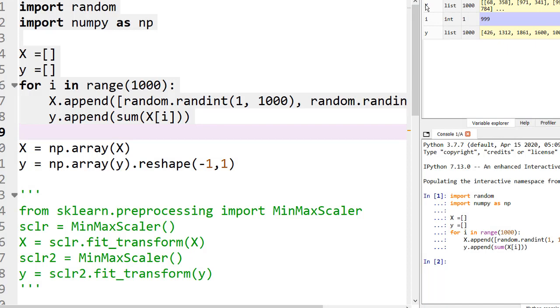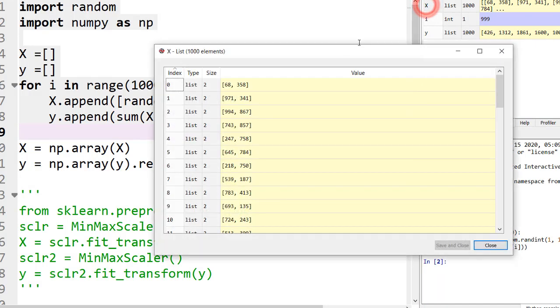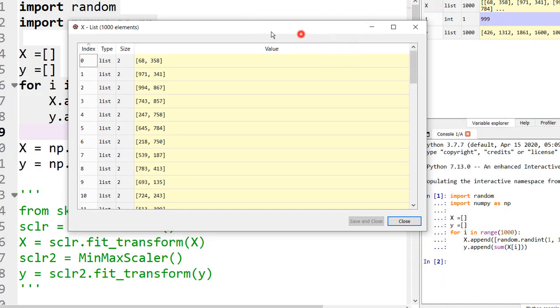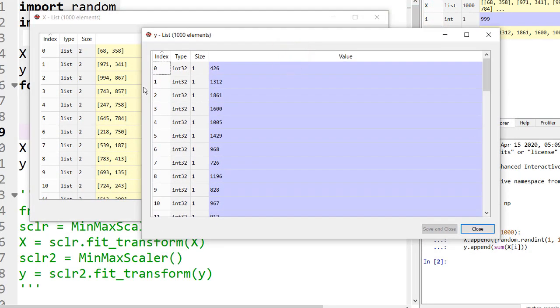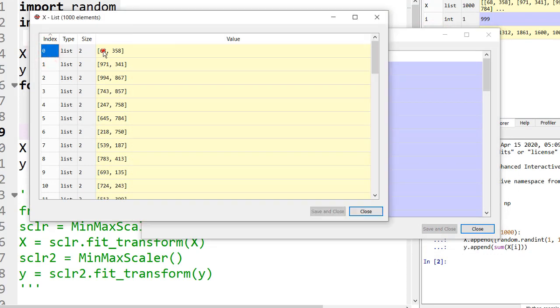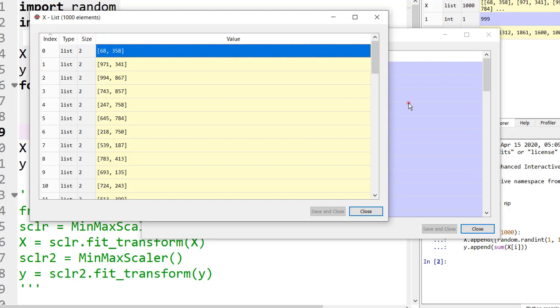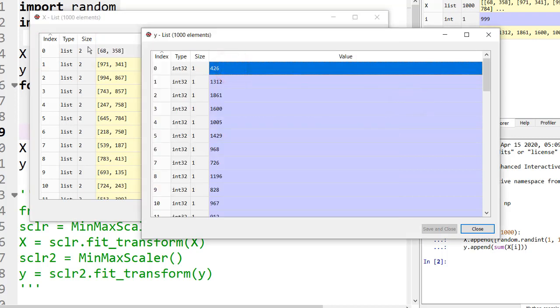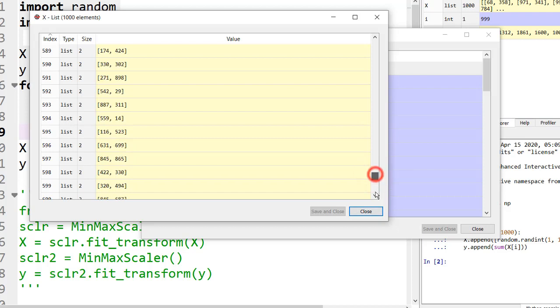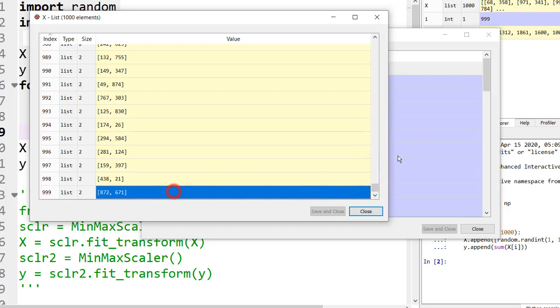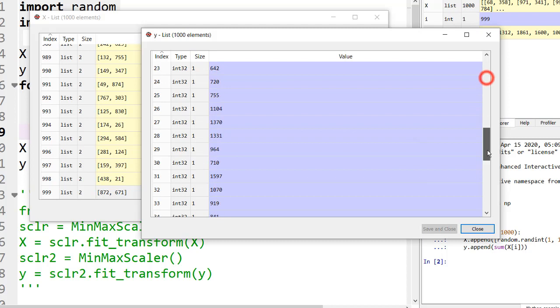Alright, so our for loop has been completed, and the result has also been appended to our list, so let's check if it is correct or not. Let's look at the 0th index, where it says 68 plus 358 is equal to 426. I think that would be the right answer. Let's check something else. Let's go to the last row. Okay, it says 872 plus 671.